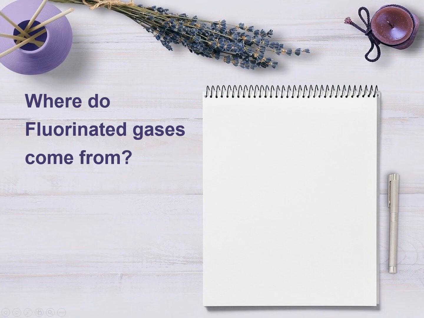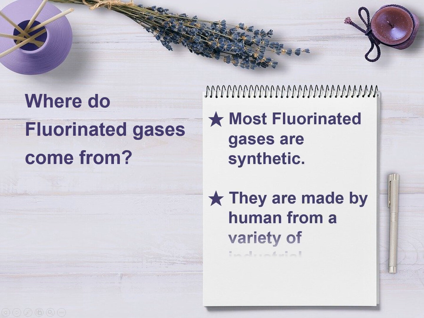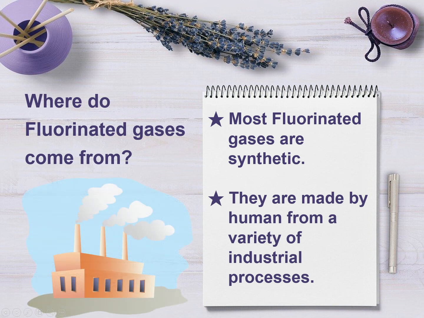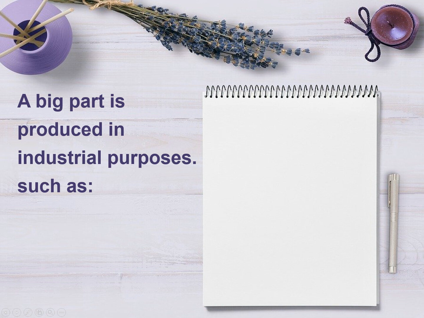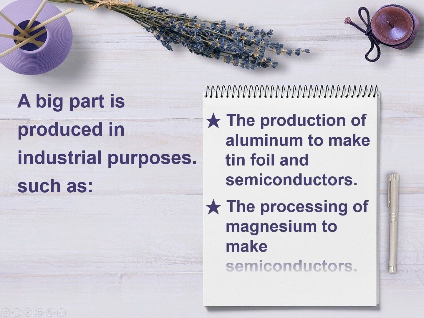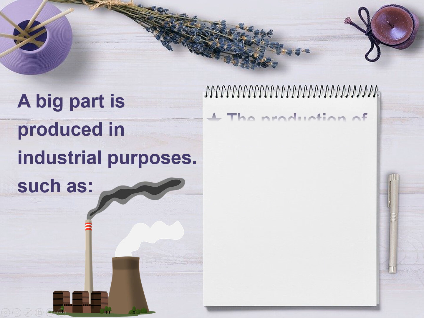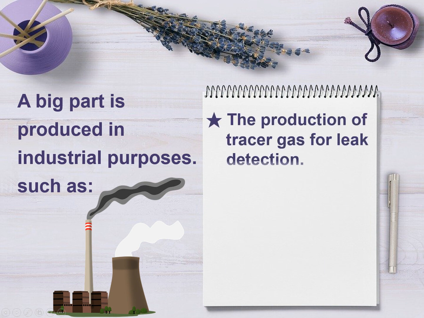Where do fluorinated gases come from? Most fluorinated gases are synthetic. They are made by humans from a variety of industrial processes. A big part is produced for industrial purposes, such as the production of aluminum to make tin foil and semiconductors, the processing of magnesium to make semiconductors, and the production of tracer gas for leak detection.